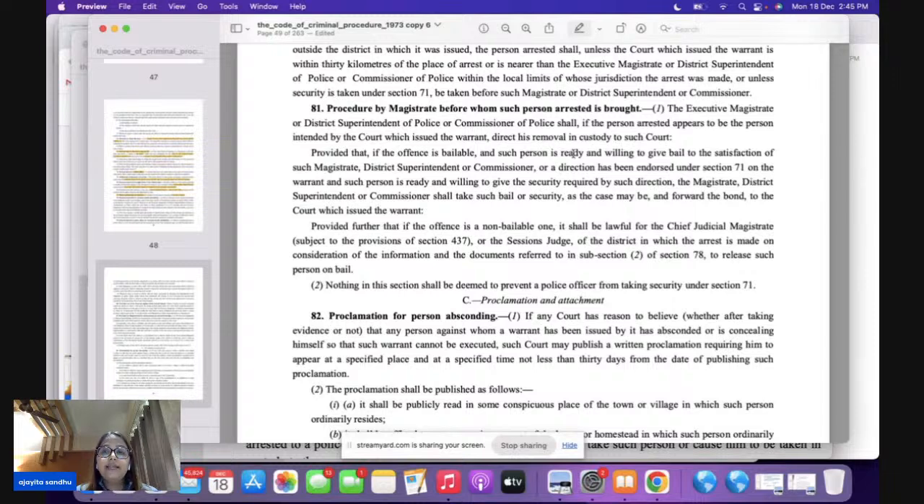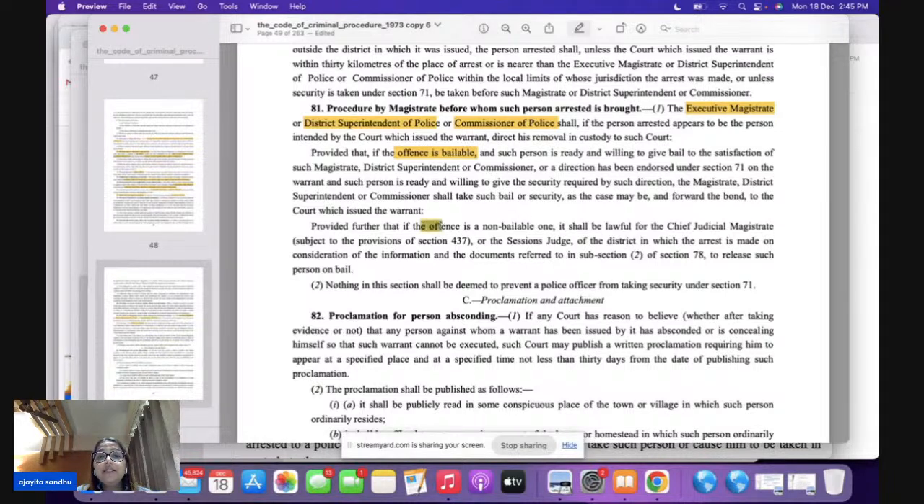Now let's suppose there is an executive magistrate, okay, or there is a DSP or commissioner of police. If a person arrested appears to be the person intended by the court which issued the warrant, this particular person will be brought before the EM, the DSP or the CP. Now if these people find, this is important, underline, that the offense is bailable, what is going to happen? Who's going to give you the bail? If such person is ready and willing, to the satisfaction of such magistrate, DSP or commissioner, the bail will be given.